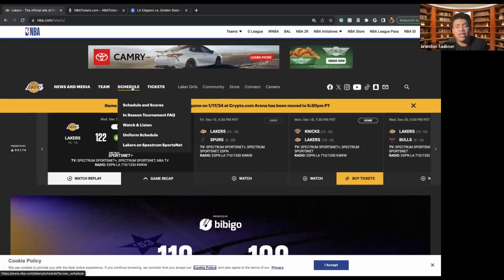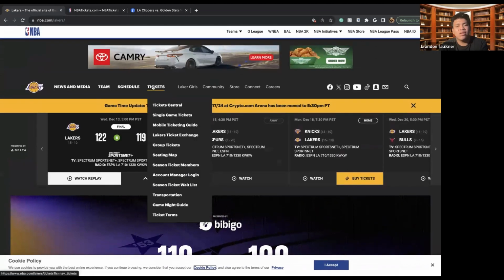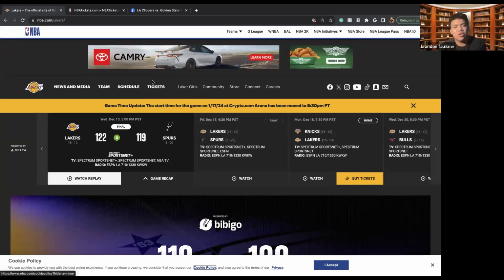On your schedule, we have their tournament schedule where you'll be able to see when they play, what times they play at, as well as being able to buy tickets. So if you want to buy tickets to different Lakers games, this would be where you'd come to buy those tickets for those Laker games. You can also see the Lakers girls. You can see the community, the store that the Lakers have. So if you wanted to get some Lakers merch, this would be your place to come.